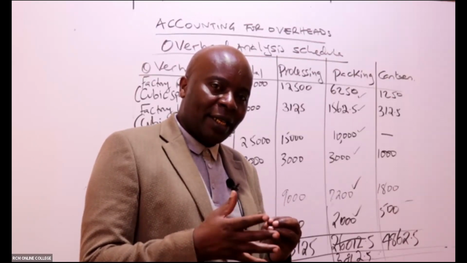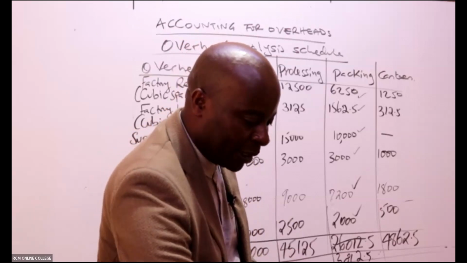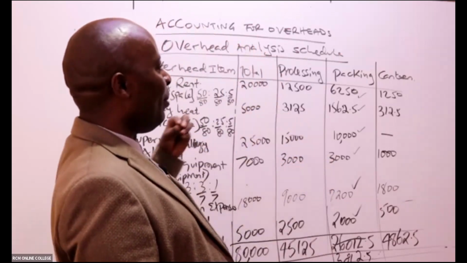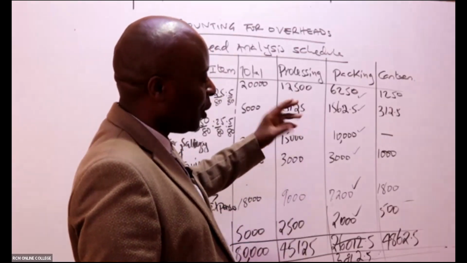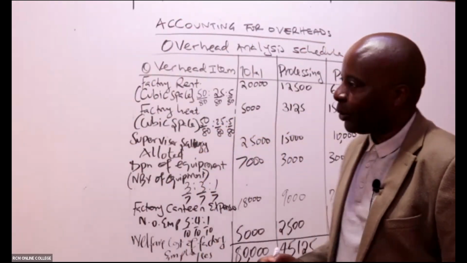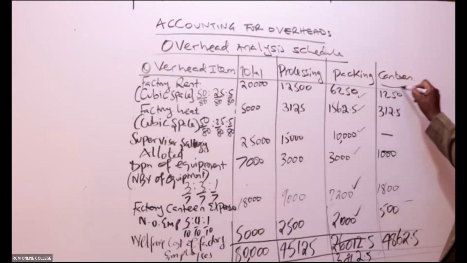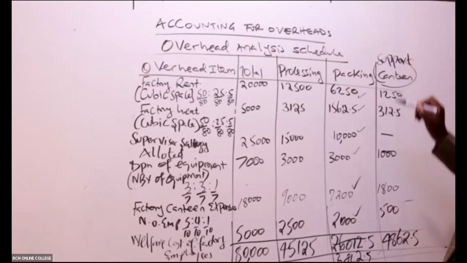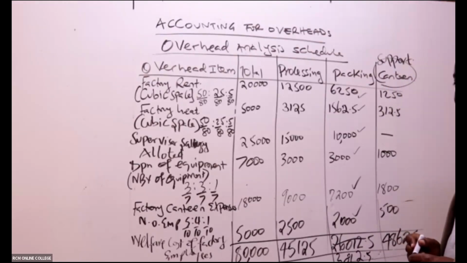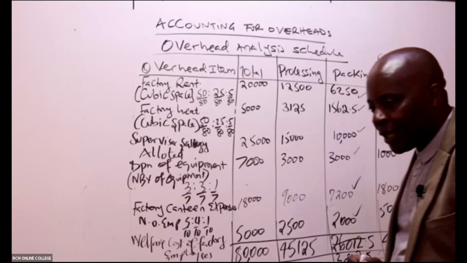The canteen is what we call a support department. It is supporting the employees who are processing and packaging. So this is playing a support role.